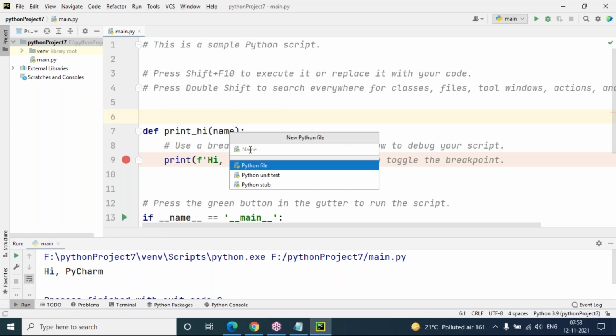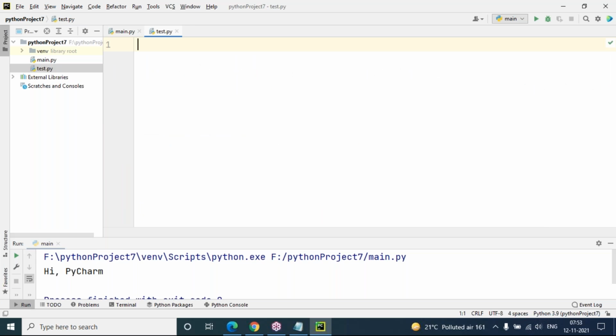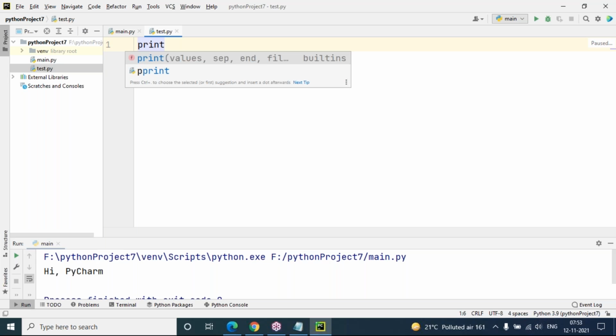Since I'm selecting Python file, there is no need to give any .py extension. Simply you can name the file and press enter. So you created a new file test.py. So this is test.py. From here you can type your code. Here I'm using the print function.